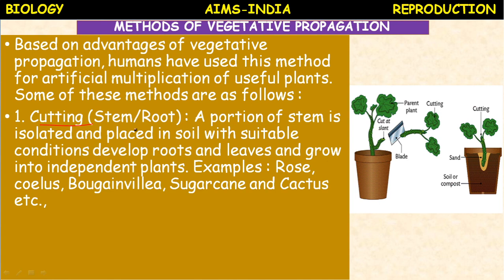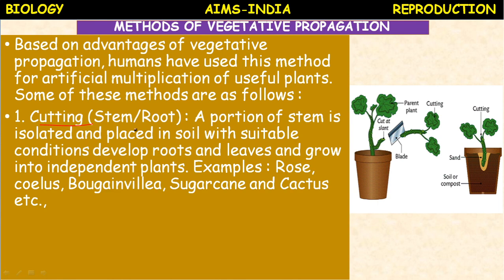The success of this method depends upon the formation and development of roots and leaves. Once the roots are formed, that cut portion can develop into an independent plant. We use the term method of vegetative propagation because it is not natural, it is a man-made method.